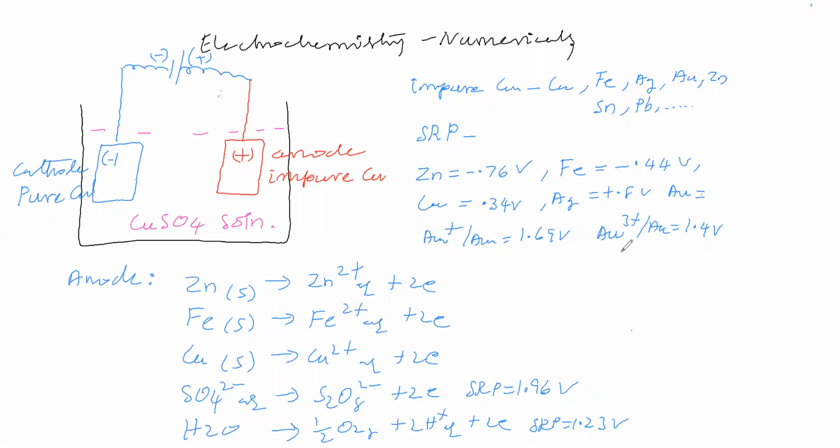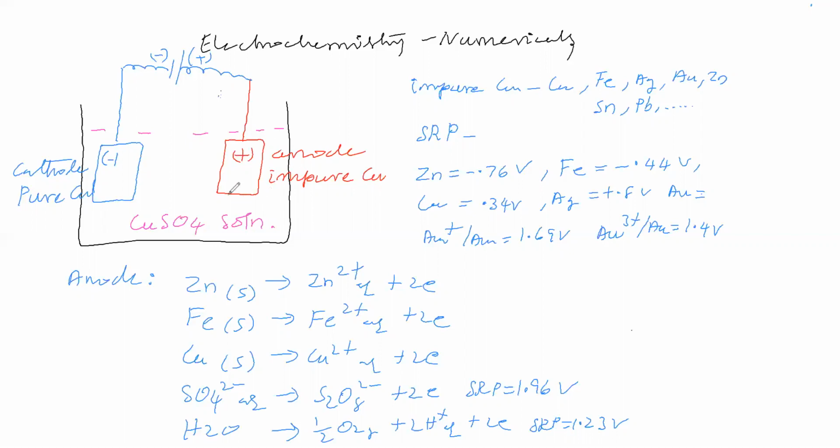At anode, what are the possibilities? The zinc metal, iron metal, copper metal can undergo oxidation, and this electrolytic solution contains sulfate anion that can undergo oxidation, and the electrolyte contains water that can undergo oxidation. These are the possibilities at the anode. Okay, what is the preferential oxidation? That we'll see. What is the preferential oxidation at anode? That point we have to see.